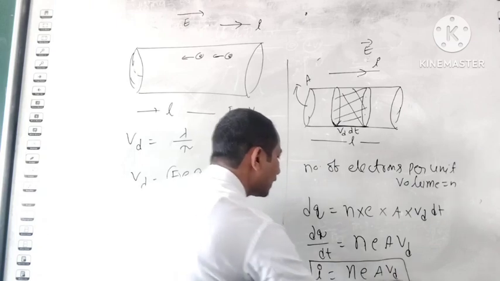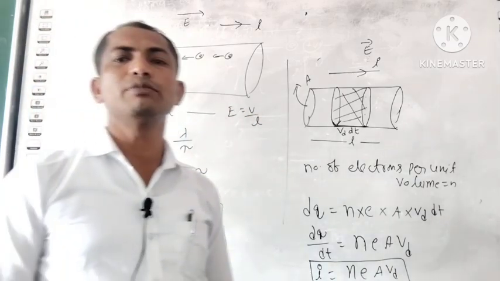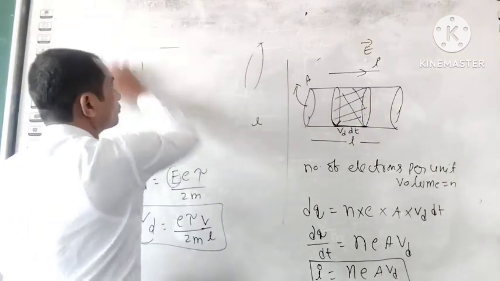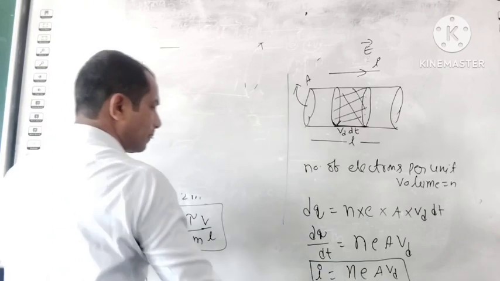It is the relation between the current and drift velocity. This is the relation. Okay, you got it, well and good. Now replace this value in this.